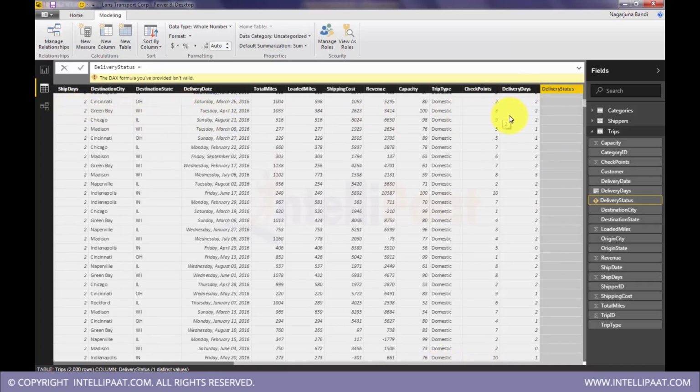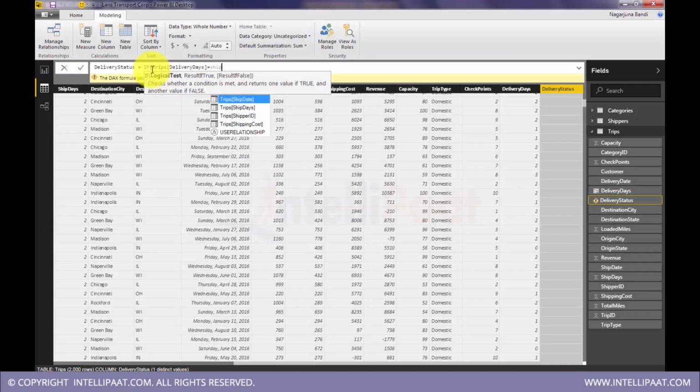So if both are matching, then yeah, correct. So that is on time delivered. Let's see the combinations. If delivery days is equal to ship days, then it is on time.